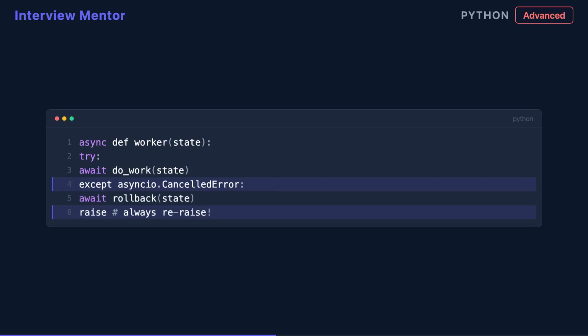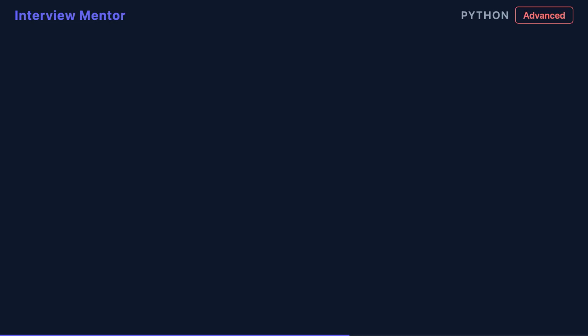When handling cancellation manually, catch asyncio.CancelledError explicitly. It is a base exception, not a regular exception. Do your cleanup, then always re-raise it. Swallowing CancelledError breaks the cancellation protocol and can cause tasks to hang indefinitely.